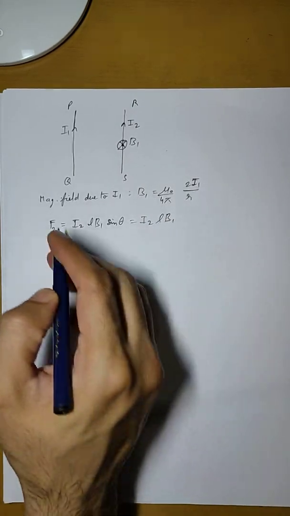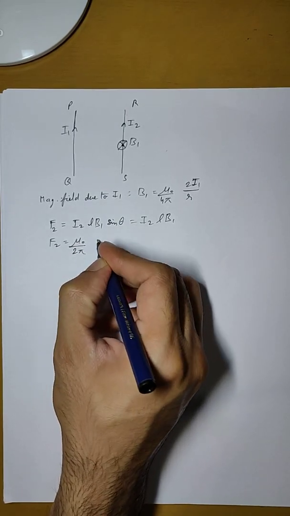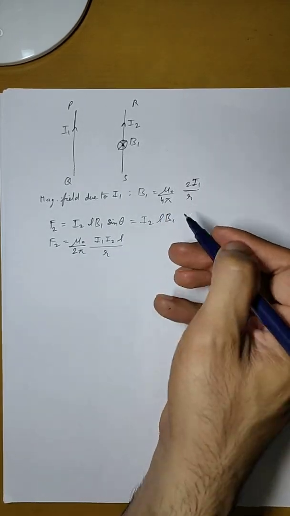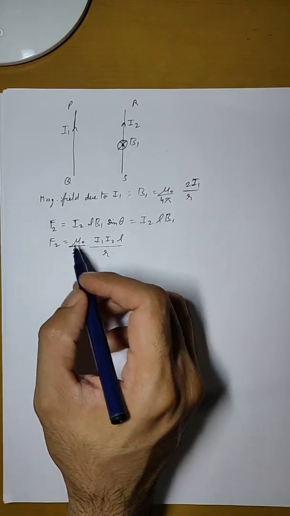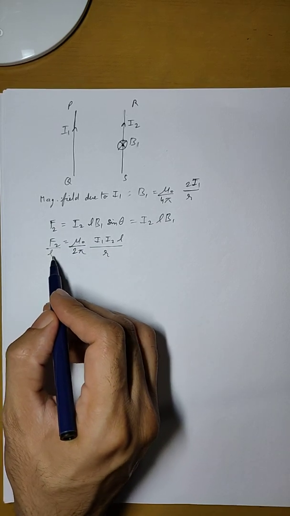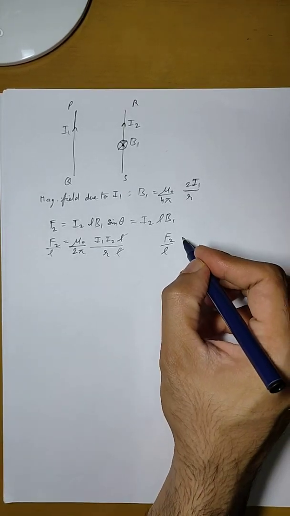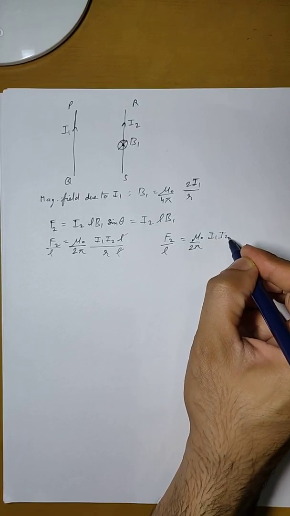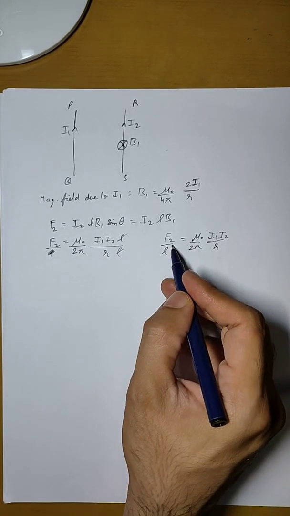If we put the value of B1 here, then F2 will become mu naught upon 2 pi, I1 I2 L upon R. You can solve it yourself, substitute the value and cancel out whatever is getting cancelled. Now for the force per unit length, we divide both sides by L, and this L will get cancelled. So the force per unit length will be given by mu naught upon 2 pi, I1 I2 upon R. So this is the total force and this is the force per unit length.